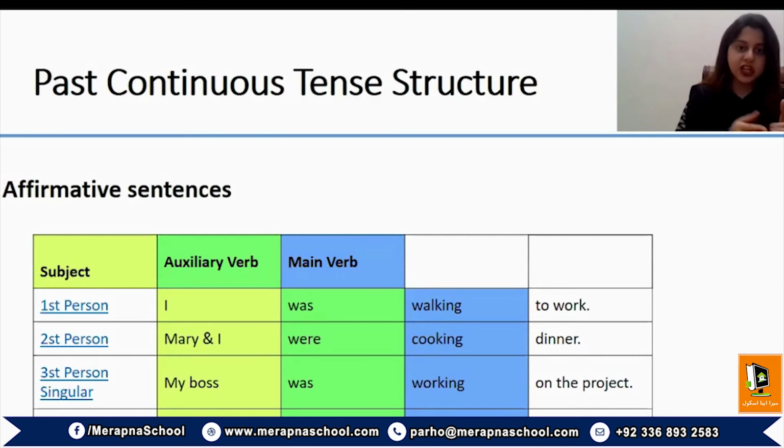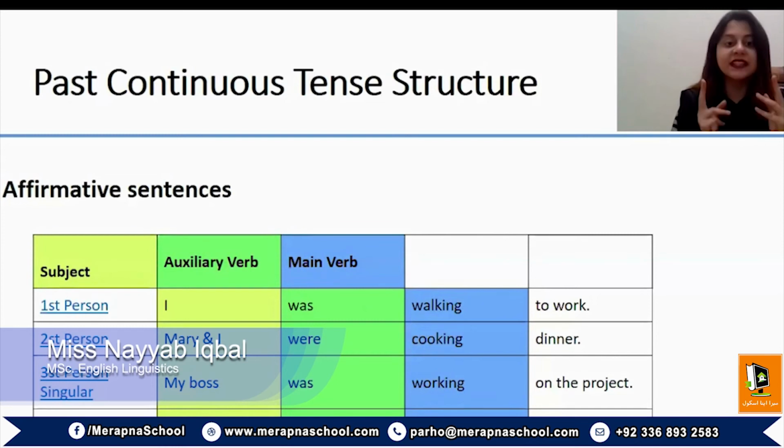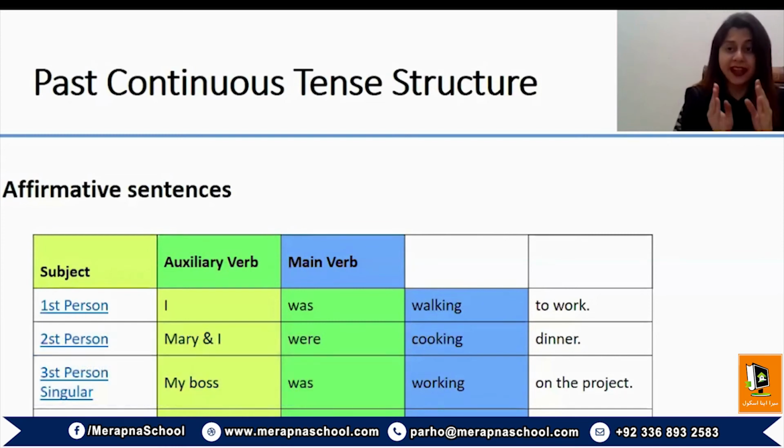So for affirmative sentences, positive sentences, now here comes the basic difference. When there is a different subject, the verb form will be different. If it's a singular subject, I was walking to work. But if it's a plural subject, Mary and I were cooking dinner, because there are two people involved. So again, be very careful of the auxiliary verb, be very careful of the correct form of verb.